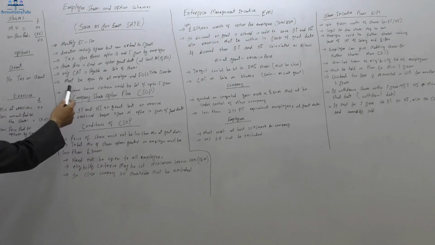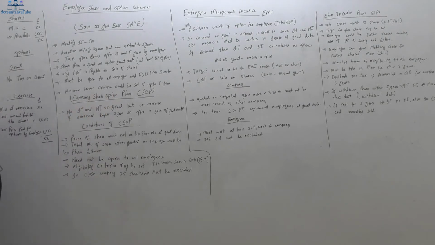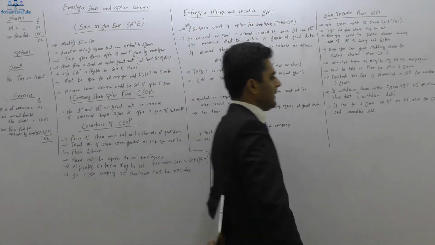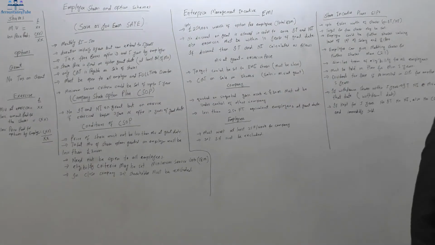It said that SAY must be open to all employees and full-time directors, however here it need not be open to all employees, so you can specify that a few people are eligible for this, and eligibility criteria may be set. You can also set a minimum service criteria of up to 18 months, which was up to 5 years in the SAY scheme.